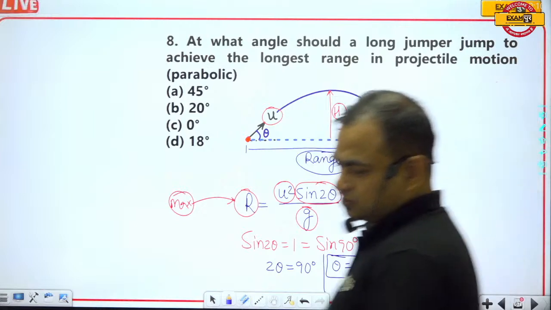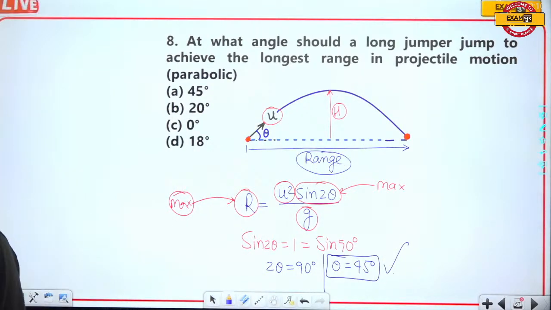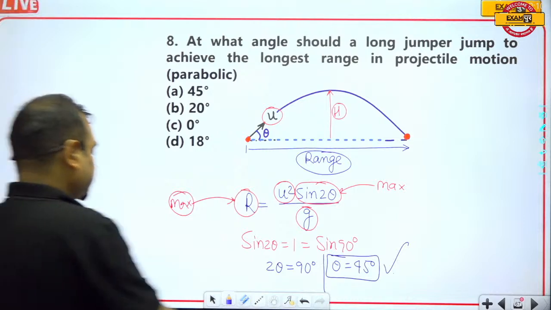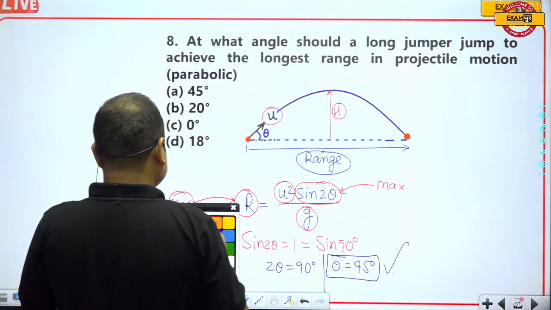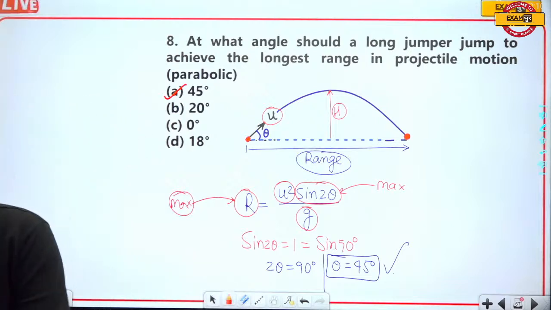Please note it down because this is a very important thing. So the correct answer is 45 degrees.